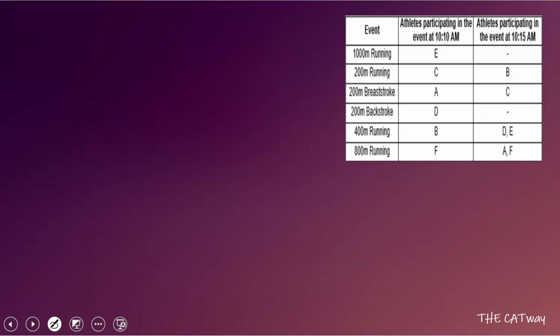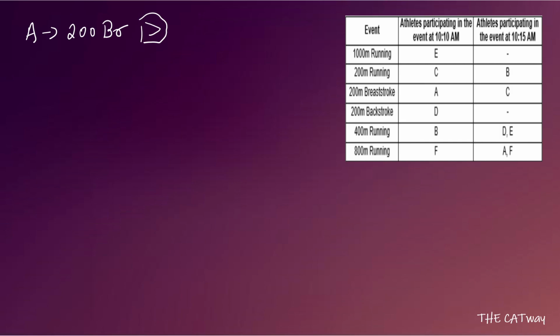See, from A, at 10:10 a.m. he is at 200-meter breaststroke, whereas at 10:15 he is at 800-meter running. So we can definitely say from A that 200-meter breaststroke is before, I'll show before with a greater sign, so 200-meter breaststroke is before 800-meter running.